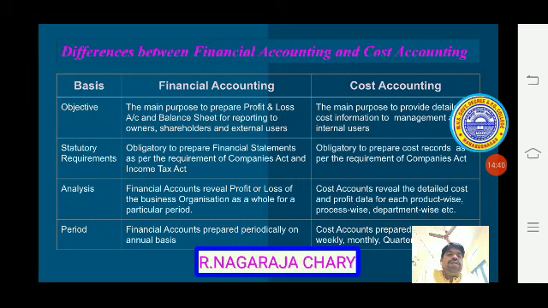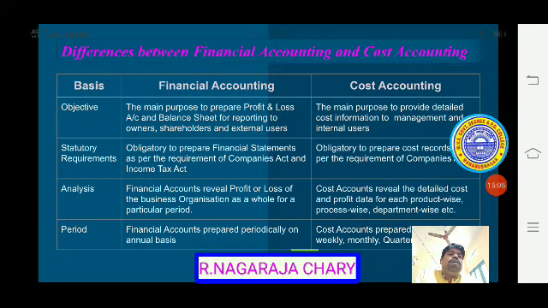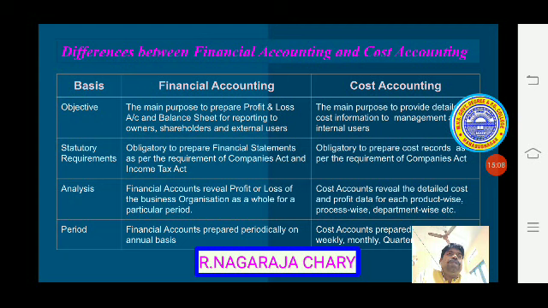In financial accounting, the main purpose is to prepare profit and loss account and balance sheet for reporting to owners, shareholders and external users. So in financial accounting, we prepare final accounts, that is trading account, profit and loss account and balance sheet. The balance sheet is prepared to know the financial position, and the profit and loss account is prepared to know the profitability. These statements can be useful to internal as well as external users.